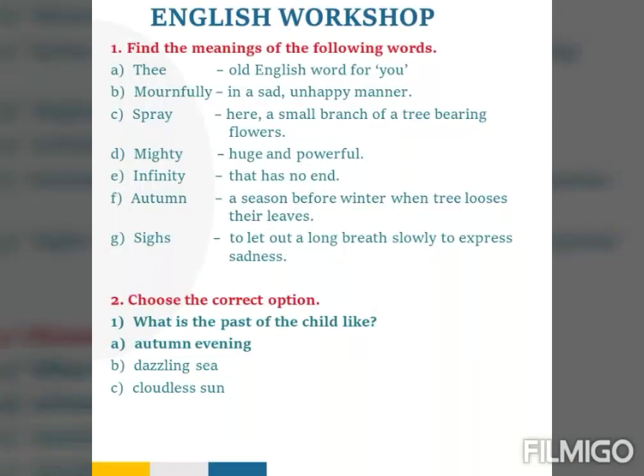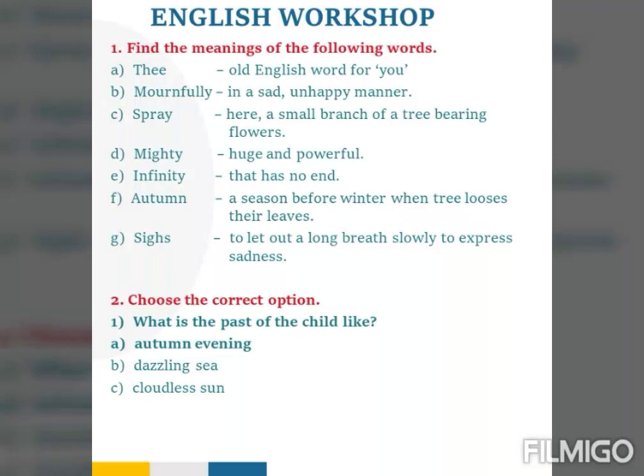Now children, let us move on to our English workshop. Question number 1. Find the meanings of the following words. A. Thee. Old English word for you. B. Mournfully. In a sad, unhappy manner. C. Spray. Here, a small branch of a tree bearing flowers. D. Mighty. Huge and powerful. E. Infinity. That has no end. F. Autumn. A season before winter when trees lose their leaves. G. Sighs. To let out a long breath slowly to express sadness.